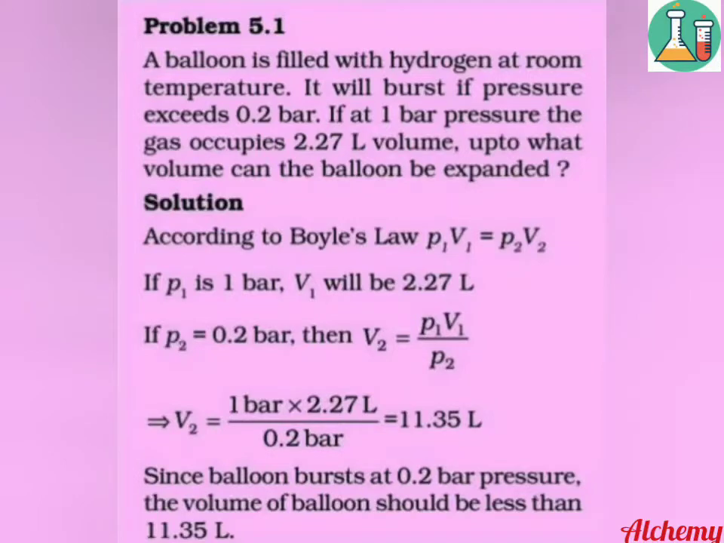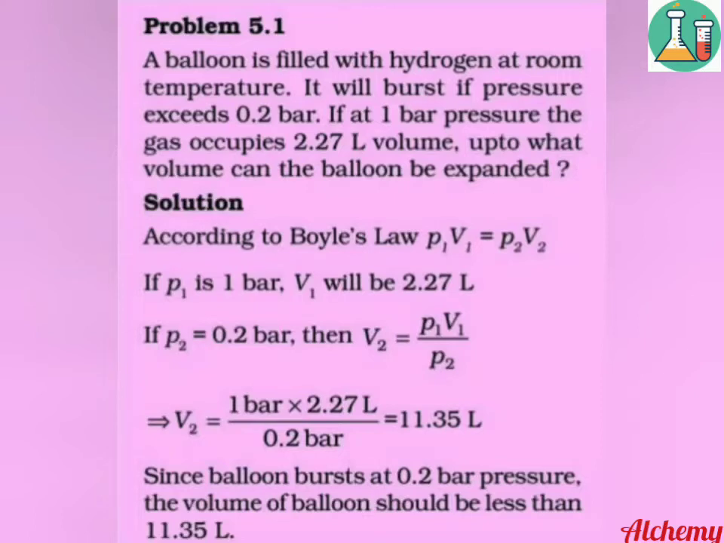A numerical problem based on Boyle's law. A balloon is filled with hydrogen at room temperature. It will burst if the pressure exceeds 0.2 bar. If at 1 bar pressure, the gas occupies 2.27 liter, up to what volume can the balloon be expanded? For solving these kinds of questions, the values given in a single statement should be taken as P1 and V1, and the values given in the next statement should be taken as P2 and V2.